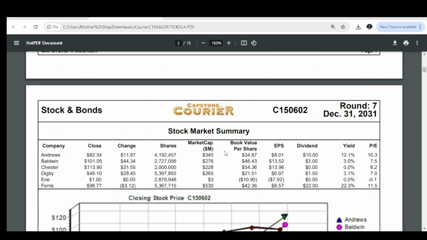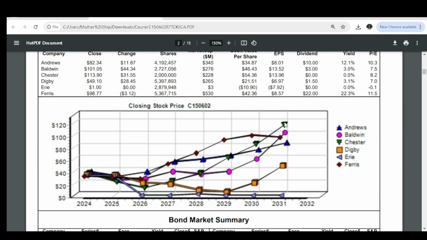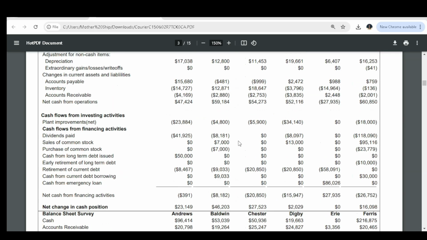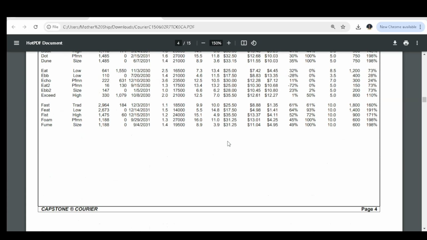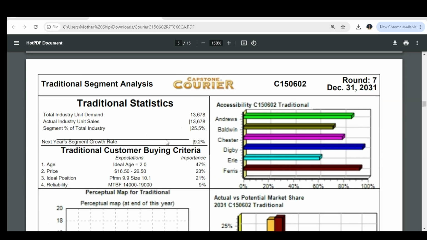And if you can look at our stock price, you can see that we are at the top, because you can see that we are the Chester company. Here we are. So meaning we are at the top. We are heading to maybe a closing stock of $120. And that means that we are dominating the simulation at the moment. Maybe you can go through segment by segment before we make our decisions. You can see also that we are actually dominating the number of products that we have sold in each and every segment.